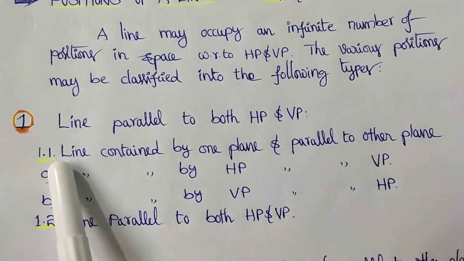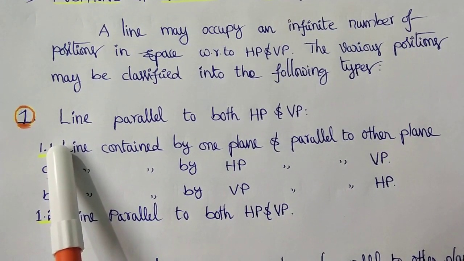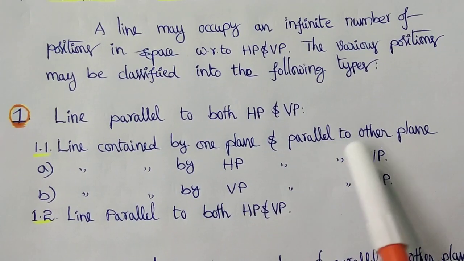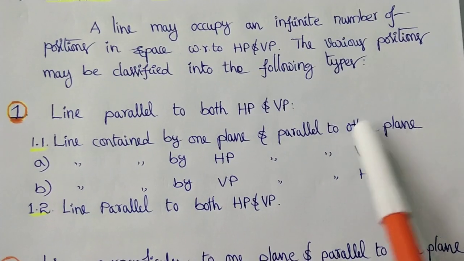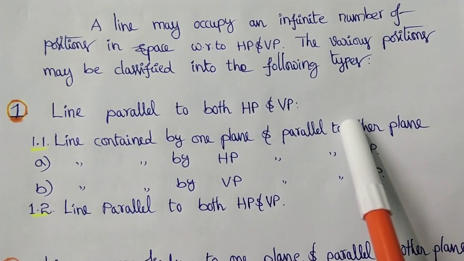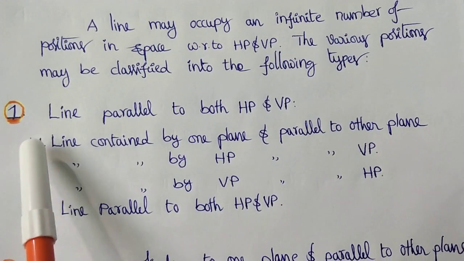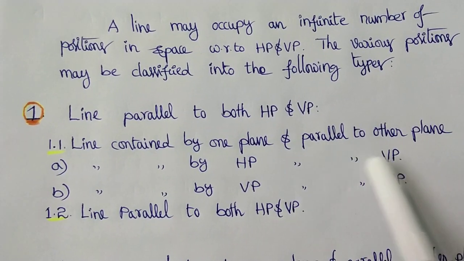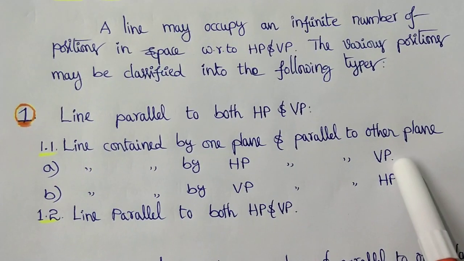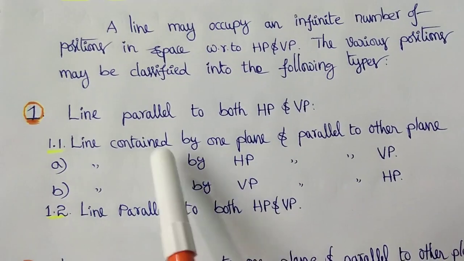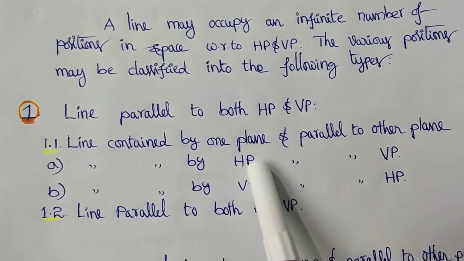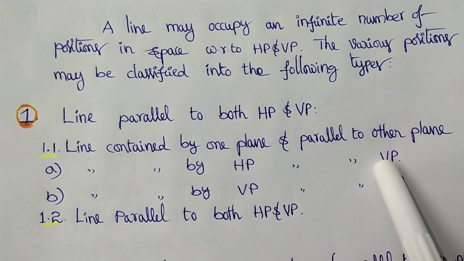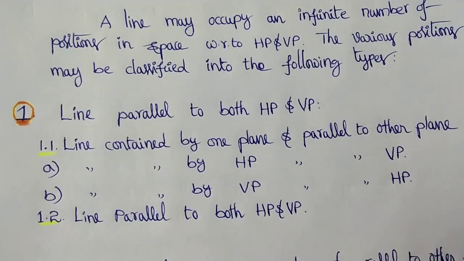Now let us see the next condition, that is, a line contained by one plane and parallel to the other plane. According to this condition, there are two possible cases. The first case, 1.1a, is a line contained by HP and parallel to the VP. Remember this one: contained means touching the HP, and parallel to the VP.